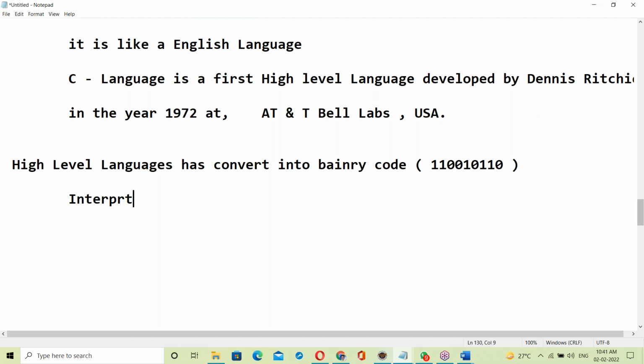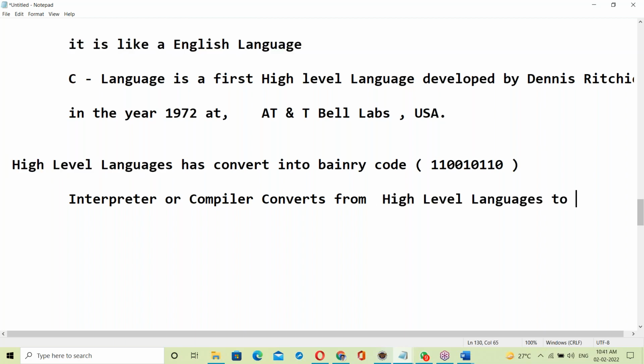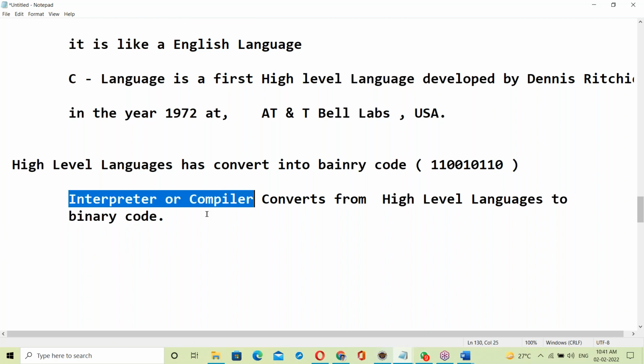An interpreter or a compiler converts from high level language to binary code.